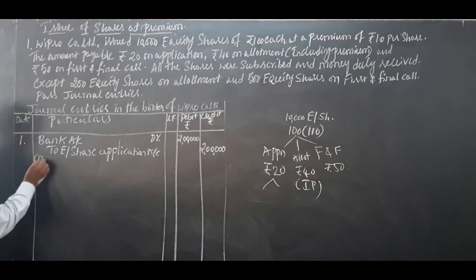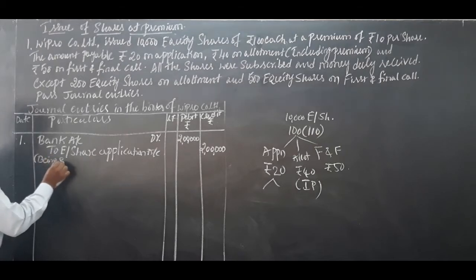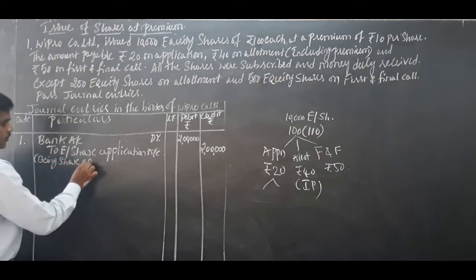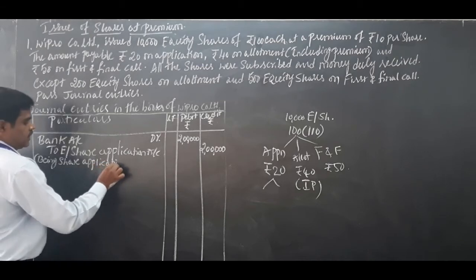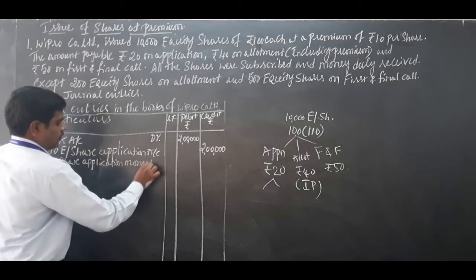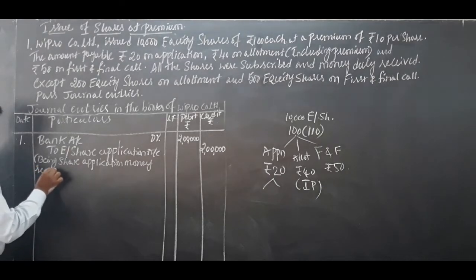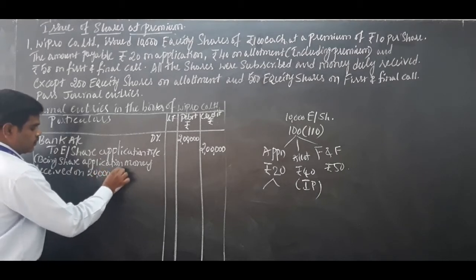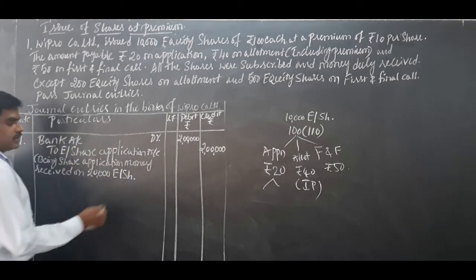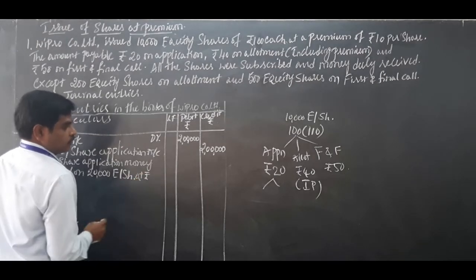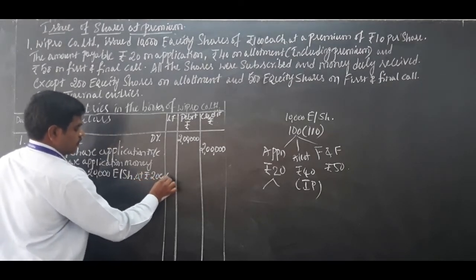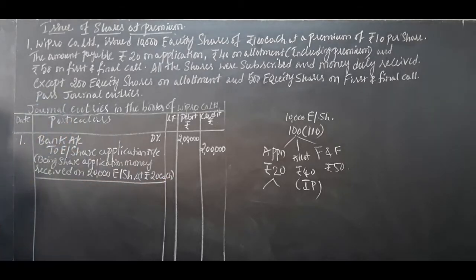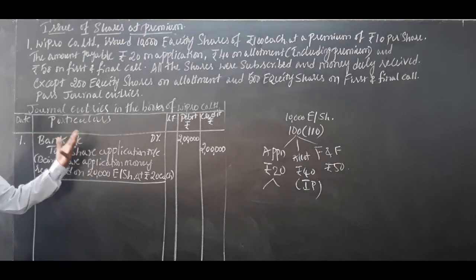Of course, narration being share application money received on 20,000 equity shares at rupees 20 each. Close the particulars column. So this is about the first journal entry when application money is received. Okay, you know that in the issue of shares at par, what is the first journal entry?